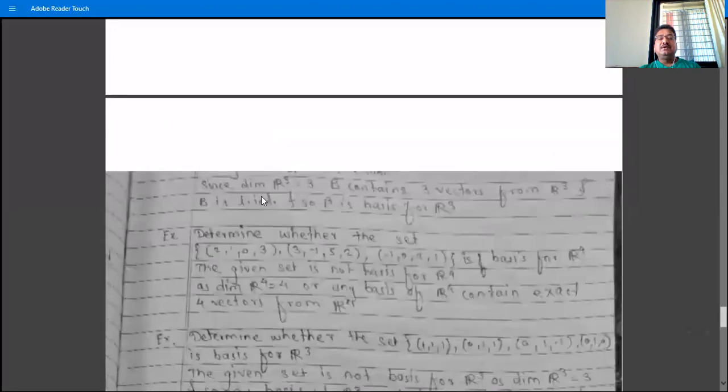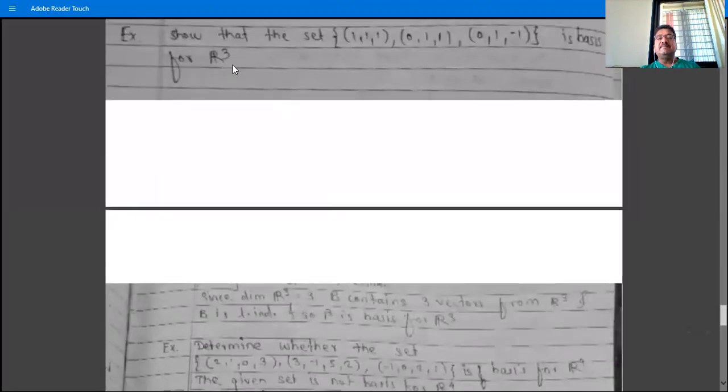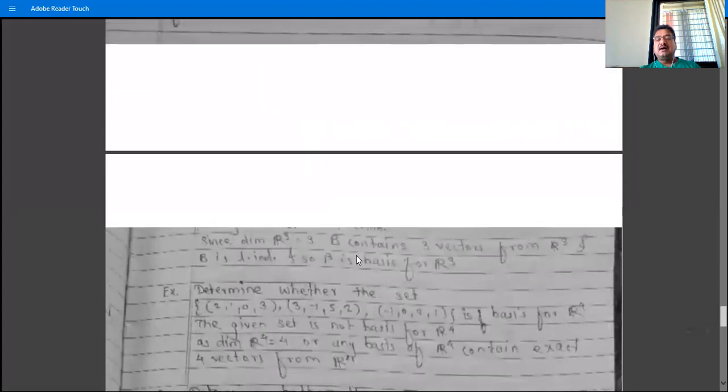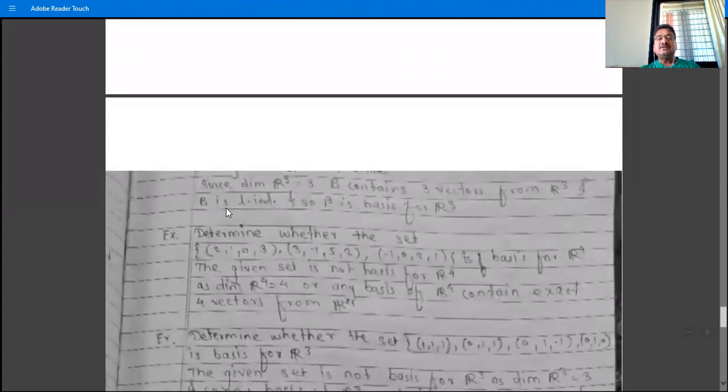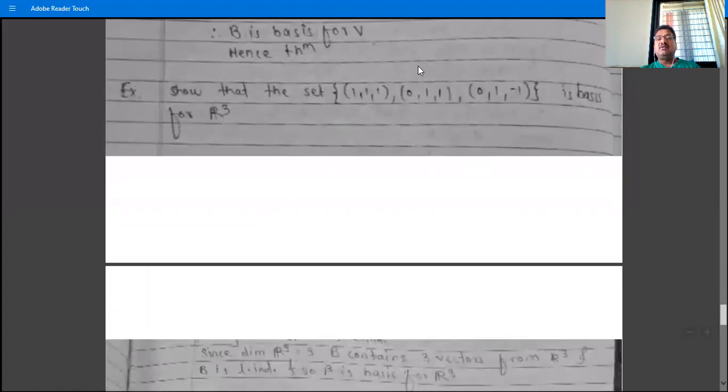An example on this theorem: show that the set B = {(1,1,1), (0,1,1), (0,1,-1)} is a basis of R3. Since the dimension of R3 is 3, and this set B contains 3 vectors from R3, B is a basis for R3 if B is linearly independent. So just show B is linearly independent; the proof that this set is linearly independent was given in the previous lecture.